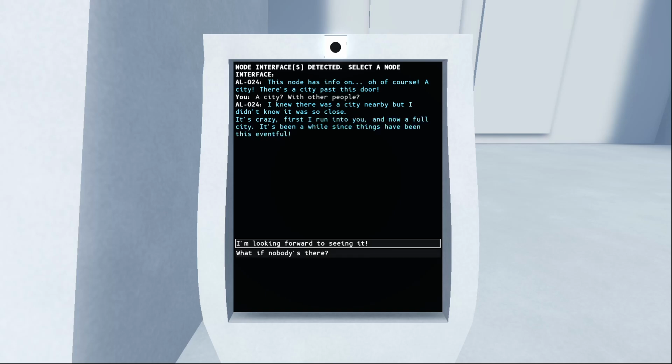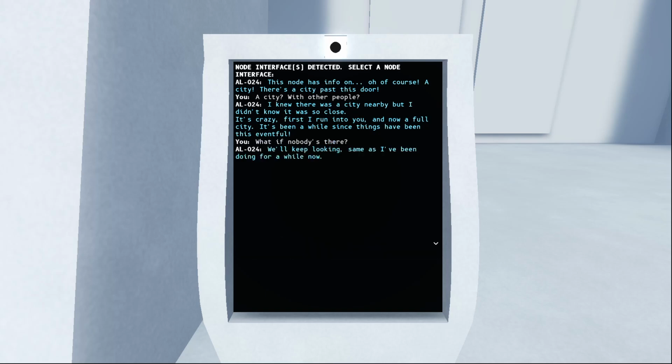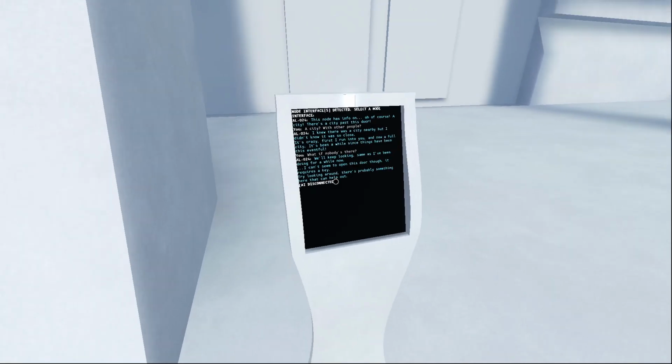It's crazy. First I run into you, now a full city. It's been a while since things have been this eventful. What if nobody's there? We'll keep looking, same as I've been doing for a while now. Can't seem to open this door though. Requires a key. Try looking around. There's probably something here that can help out.